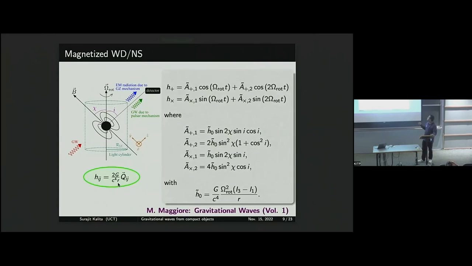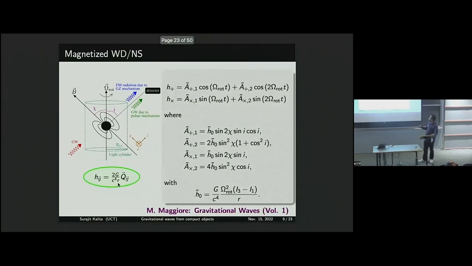And you can see these are basically the two modes of gravitational waves which can be emitted by this compact object. If the object is rotating, say at 1 Hertz frequency, its gravitational wave is emitted at two frequencies. One is 1 Hertz, one is twice of that. Which one dominates depends on this angle chi. And of course, this gravitational wave radiation is not symmetric, because I is the detection angle. So once I is varying, the amount of gravitational waves emitted in all these directions is different.